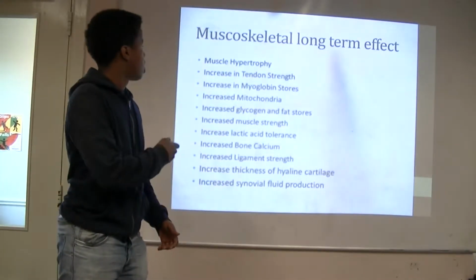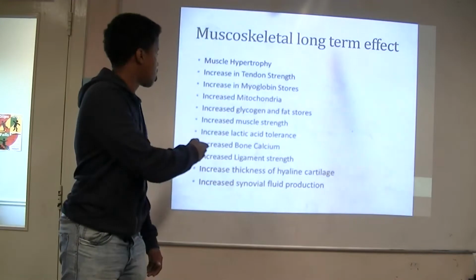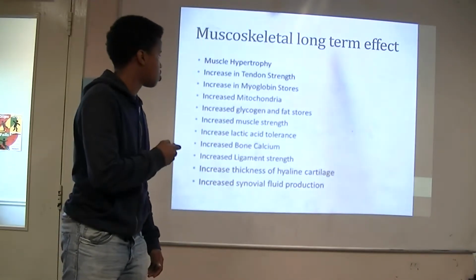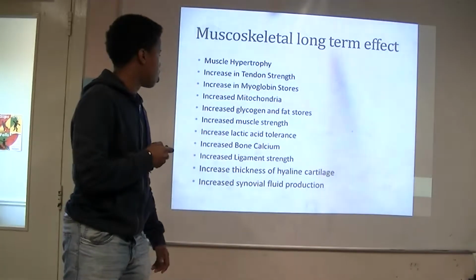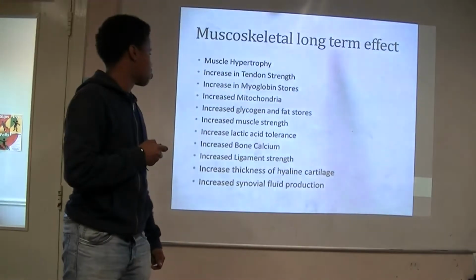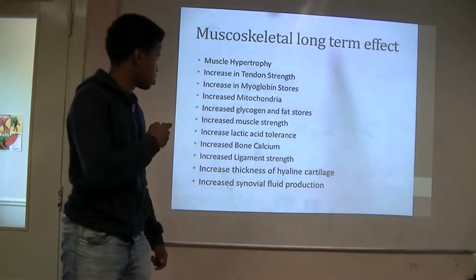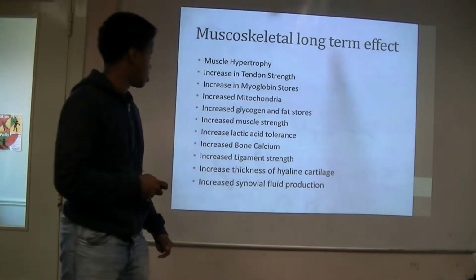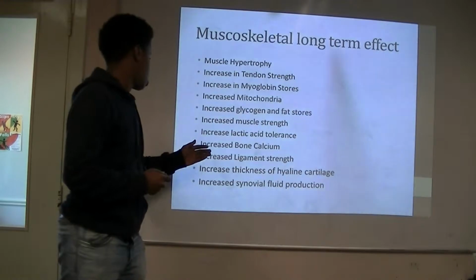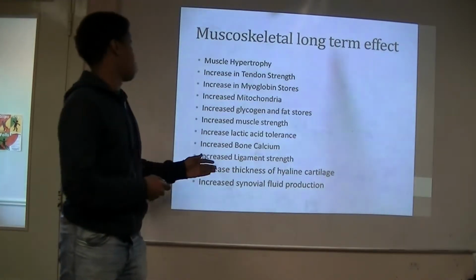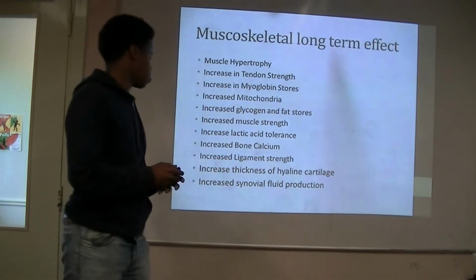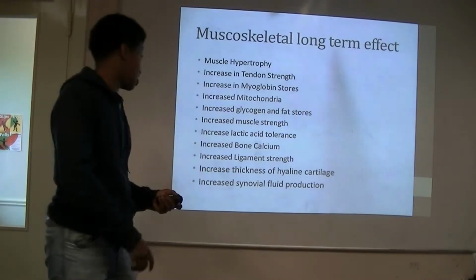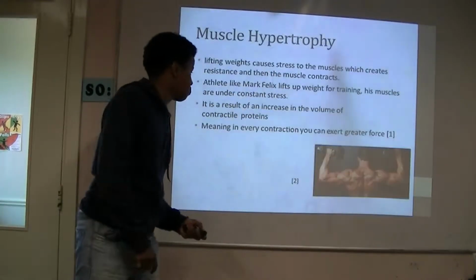Moving on. The main parts, as you can already see, are hypertrophy, increased tendon strength, myoglobin increase, mitochondria increase, glycogen and fat store increase within muscle strength, and increased lactic acid tolerance, and these are the muscular part. The skeletal part includes an increase in bone calcium, increased ligament strength, increase in the thickening of hyaline cartilage, and increase in synovial production.